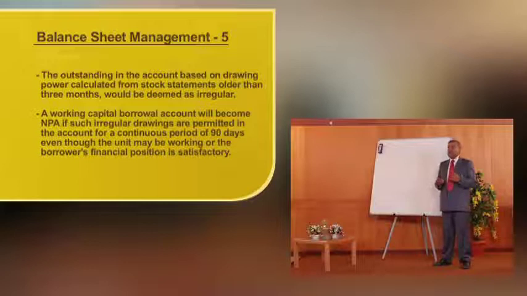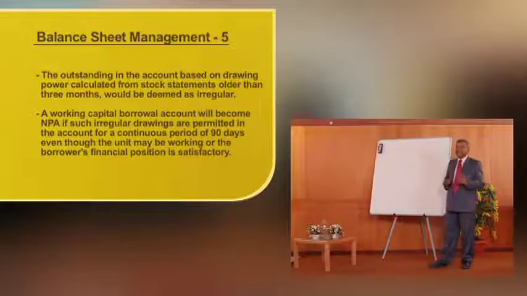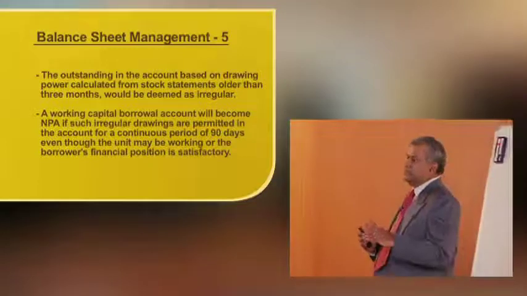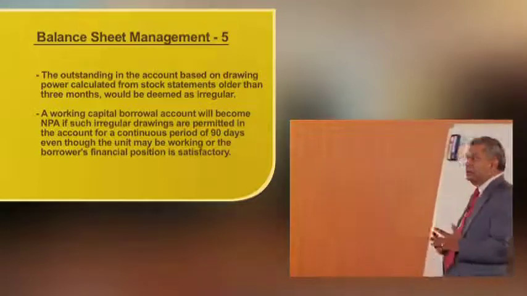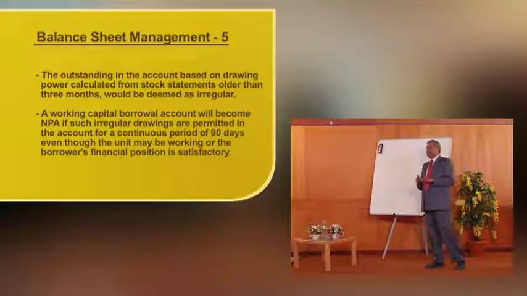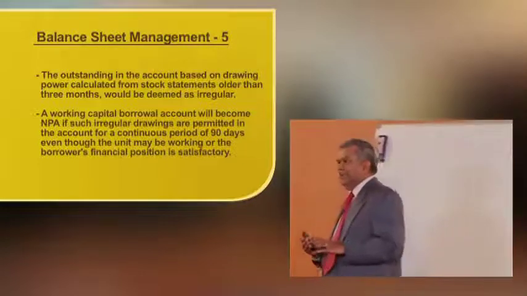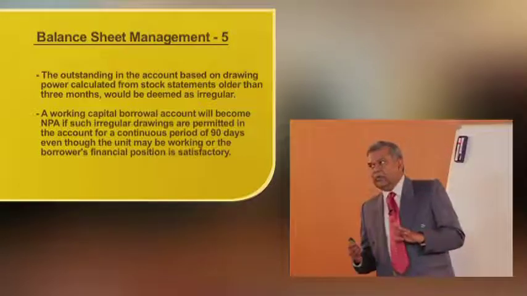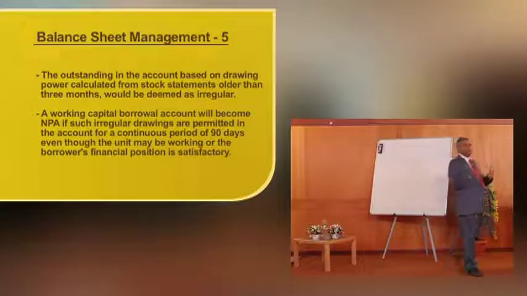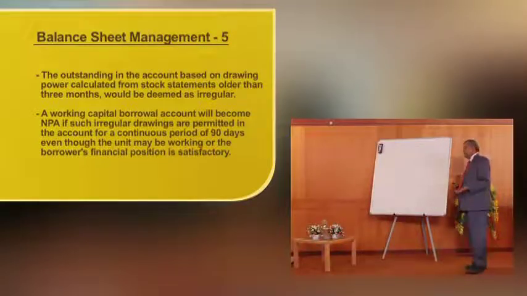The outstanding in the account based on the drawing power calculated from a stock statement older than 3 months would be deemed as irregular. A working capital borrower account will become NPA if such irregular drawings are permitted in the account for a continuous period of 90 days, even though the unit may be working or the borrower's financial position is satisfactory. This account becomes NPA.